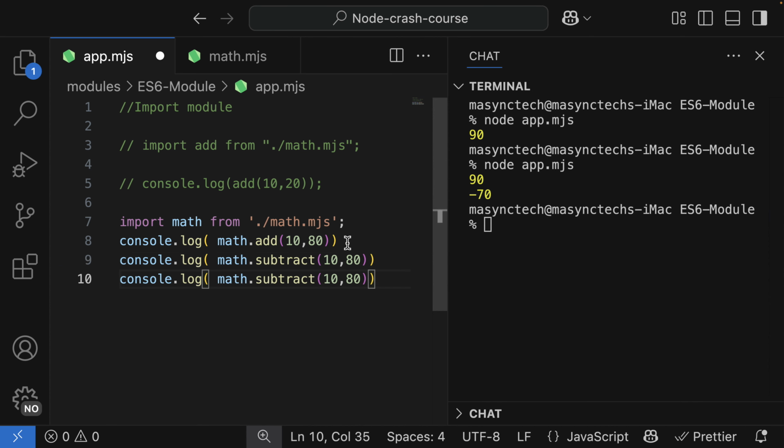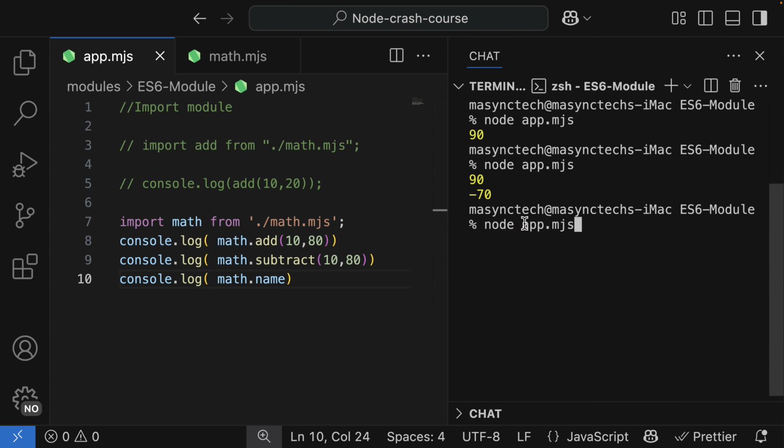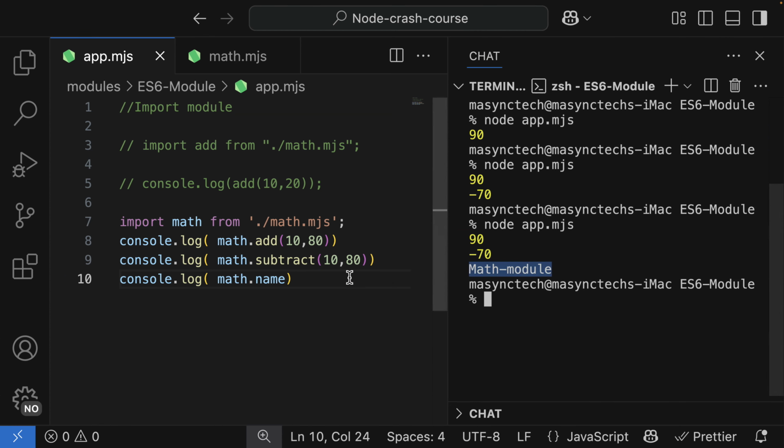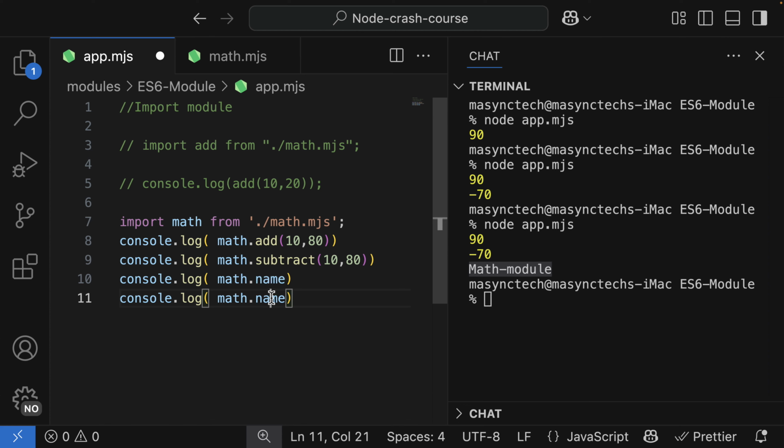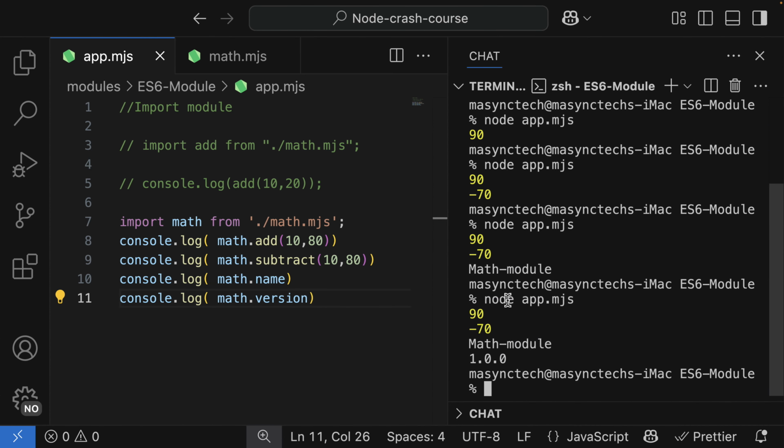And if I want to use the name, it is not a function, therefore I'm going to use the property, and I got the math module. What about the version? math.version, and then let me run again, and here we go.